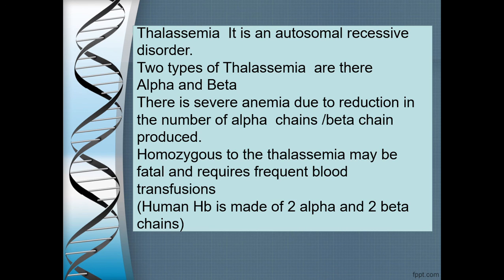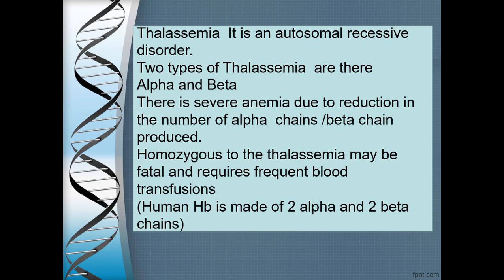Now let us look into one more blood-related disorder, that is thalassemia. This thalassemia also is an autosomal recessive disorder, and basically two types of thalassemias are there, alpha and beta. There is severe anemia in both the alpha and beta thalassemias. There is severe anemia due to reduction in the number of alpha chains or beta chains produced. Let us recall that human hemoglobin is a tetramer of two alpha and two beta chains. So, two alpha and two beta chains make up one hemoglobin molecule, and several such thousands of hemoglobin molecules are present in an RBC.